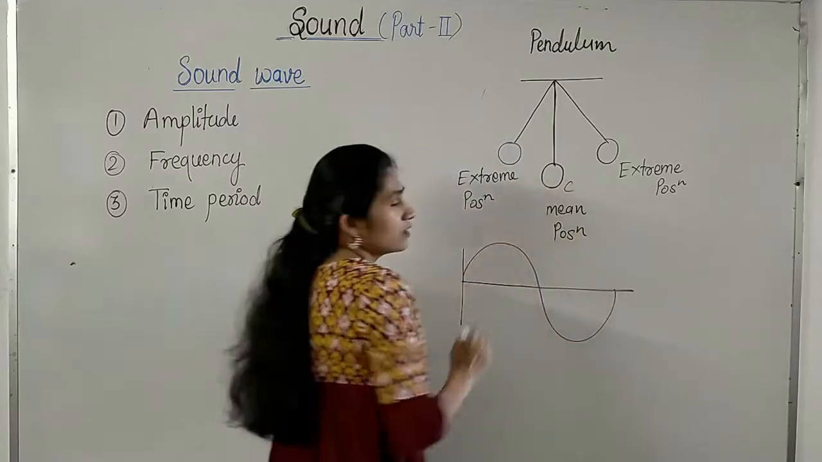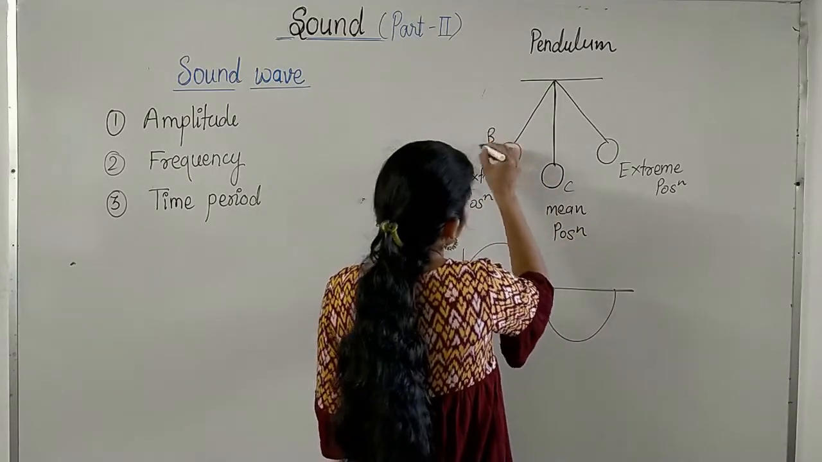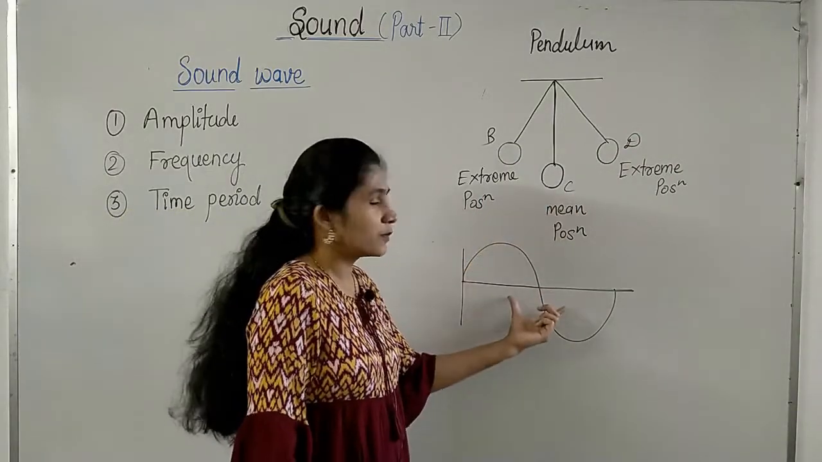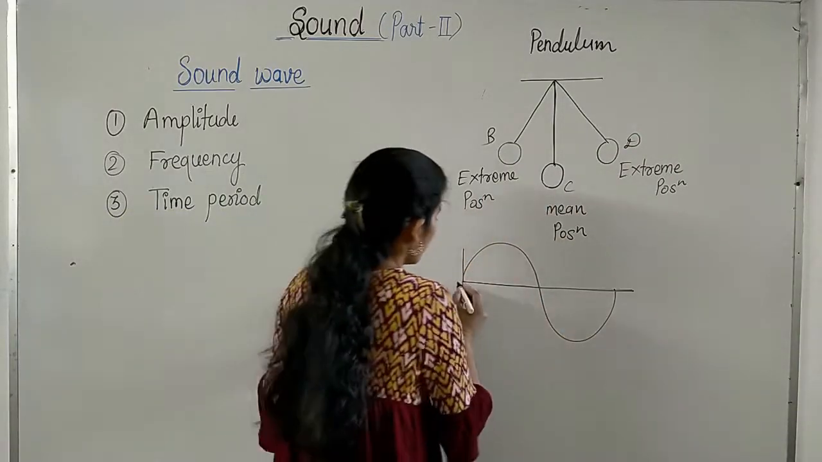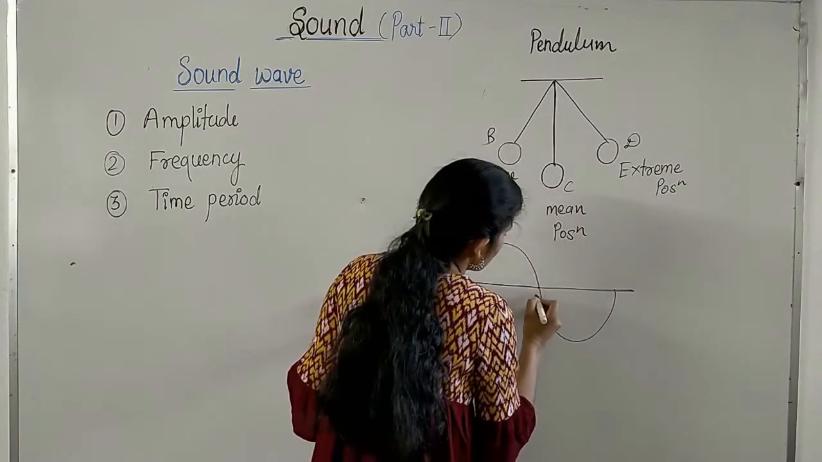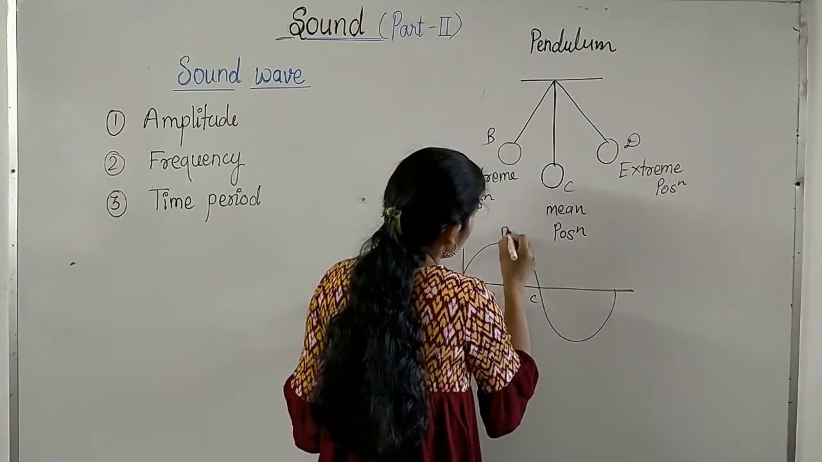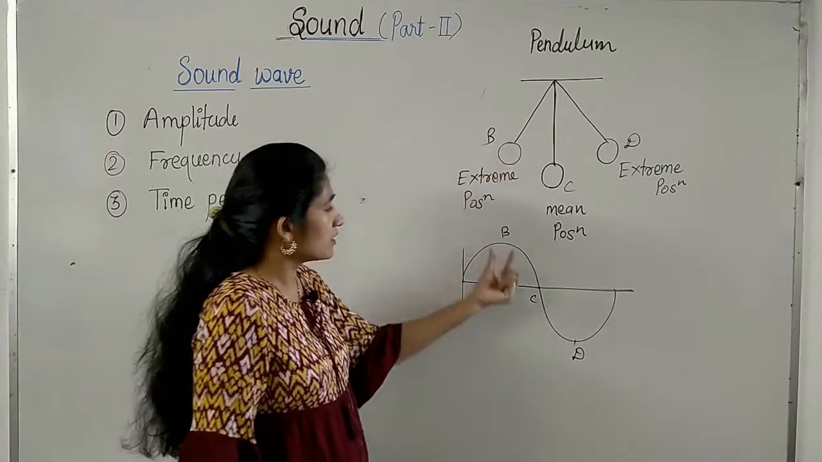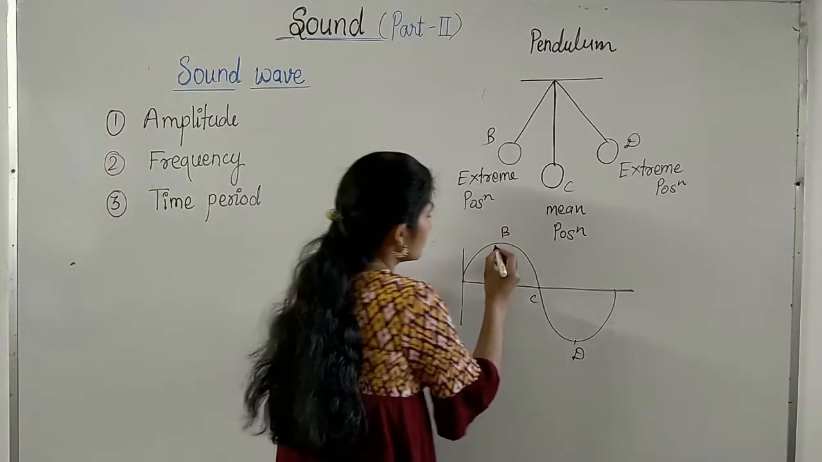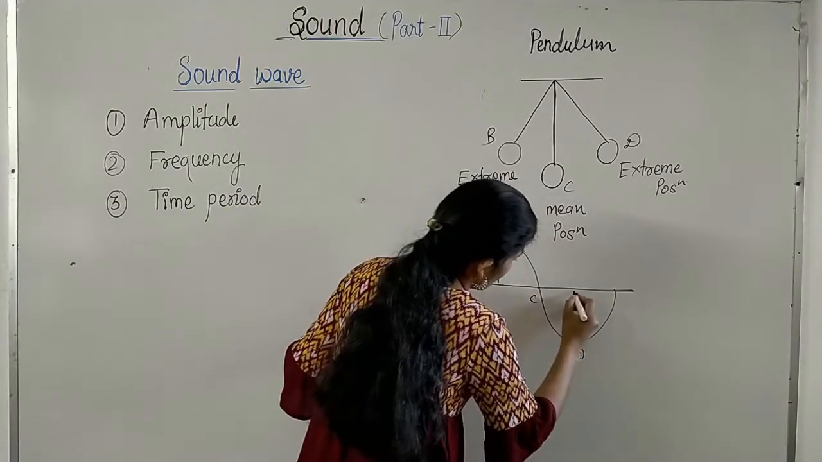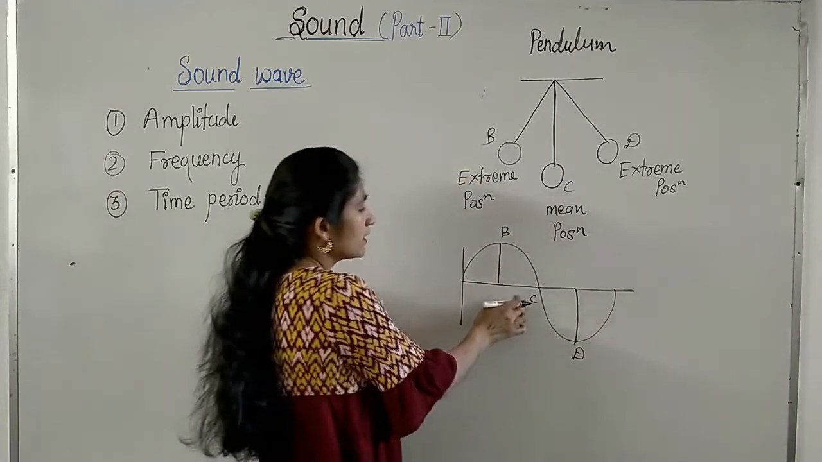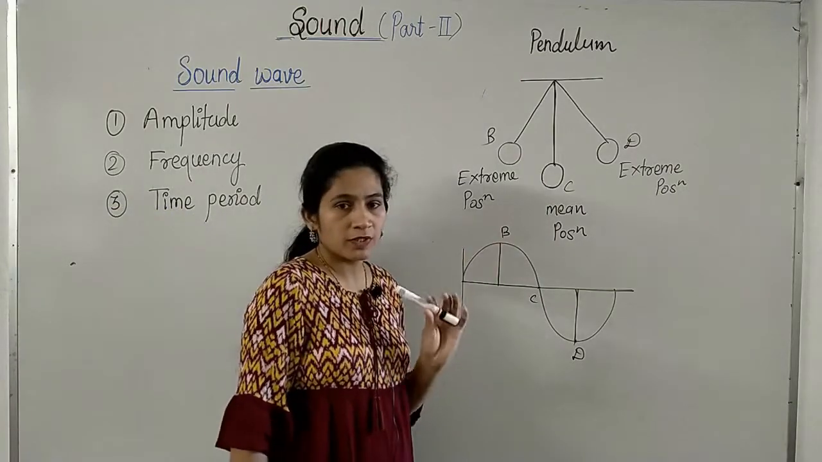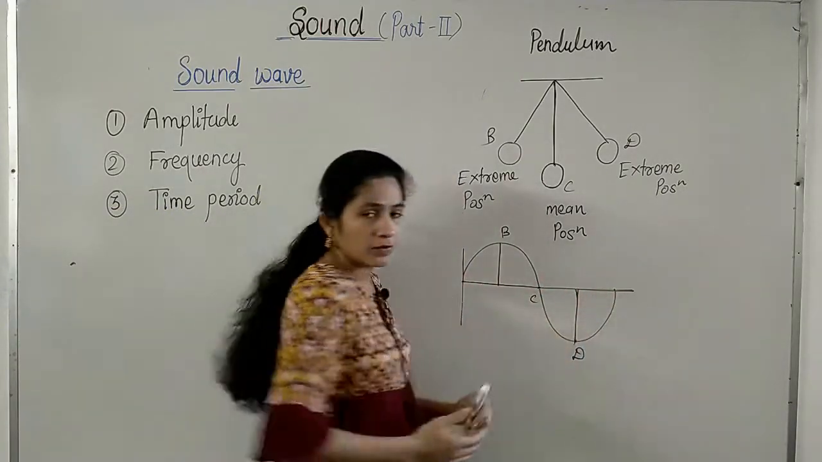Let's suppose this C is the mean position and this B and D are extreme positions. This position we can also represent on this graph. So C is the mean position, and B and D are extreme positions. At these positions the displacement is maximum, you can see, this is the maximum displacement. And at this position, C, the displacement is 0. So what is meant by one complete oscillation? This wave represents one complete oscillation.